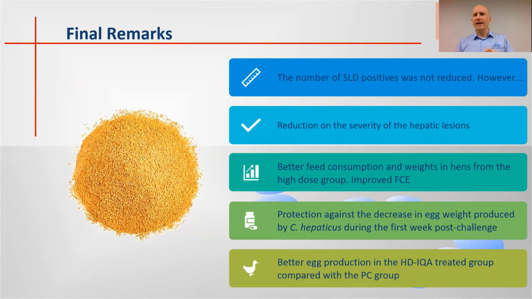It seems that could be related to the anti-inflammatory properties of these alkaloids in the mucosa of the gut of the chickens. Also, these alkaloids seem to prevent that drop in the weight of the eggs 1 week after exposure to the disease, which could also be a very positive outcome of the study. And the total egg production of the group supplemented with alkaloids was better, especially the high dose, compared to the positive control group.